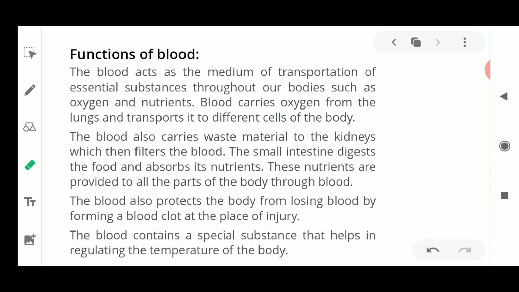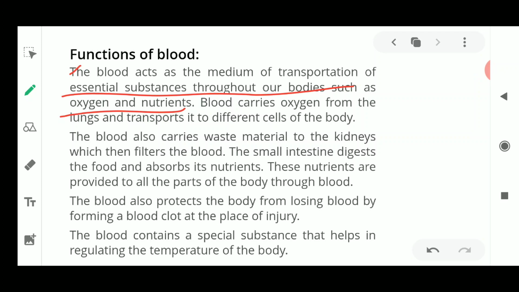Next we studied the WBCs, whose main function is to fight germs. Then the platelets, which are responsible for the clotting of the blood. Now if you include all these functions together, it gives you the function of blood. Blood acts as the medium of transportation of essential substances throughout the body, such as oxygen and nutrients. If blood is not present, the essential things are not going to be transported.